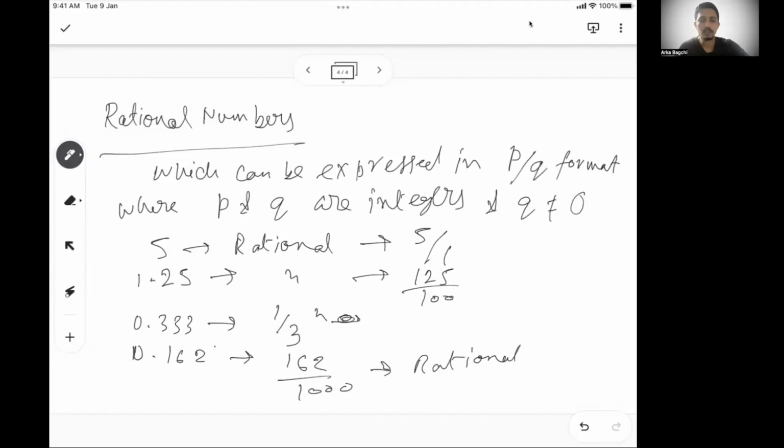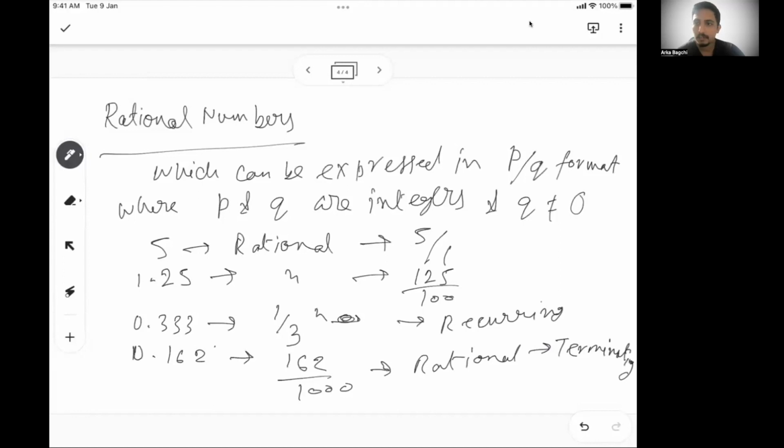Okay. So any recurring number, this is a recurring, and this is a terminating. These are two very important parts. What is a recurring decimal? A recurring decimal is when one number or a set of more than one number keeps repeating itself in the same order.